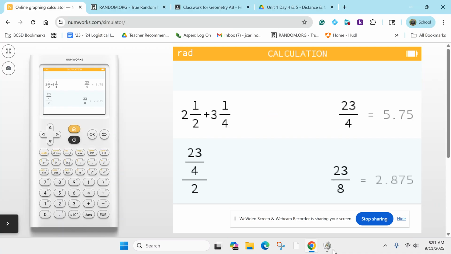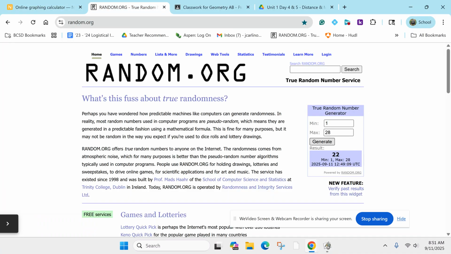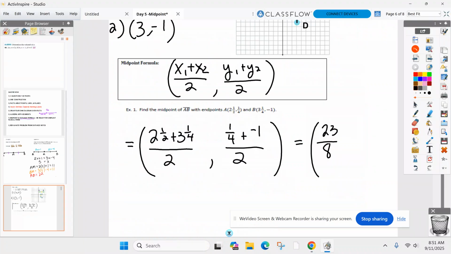When you have the y coordinate, let me know. Lola, when you have it, let me know. Negative 3/8. Good work.